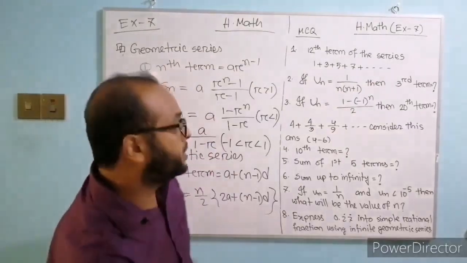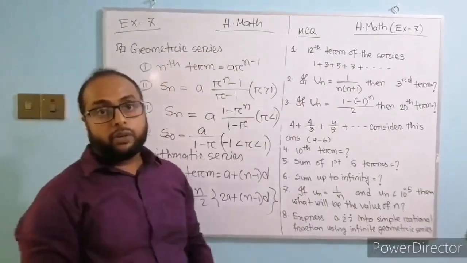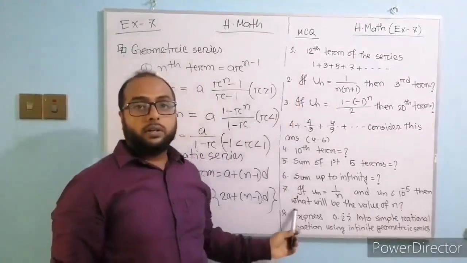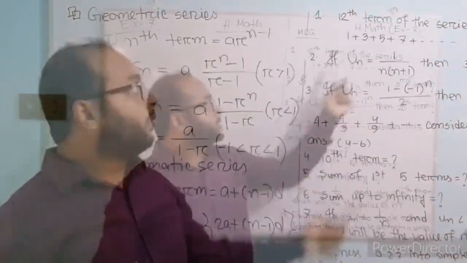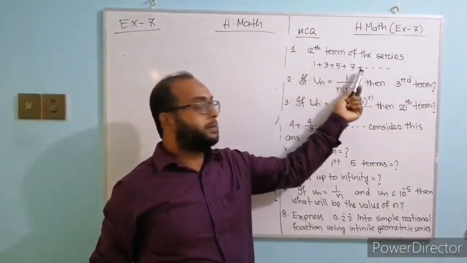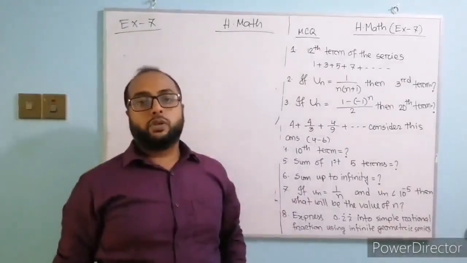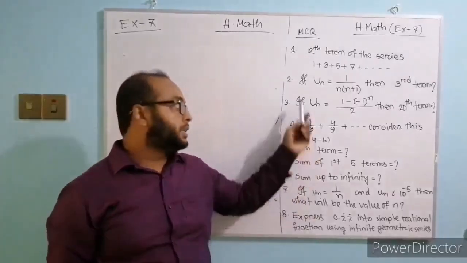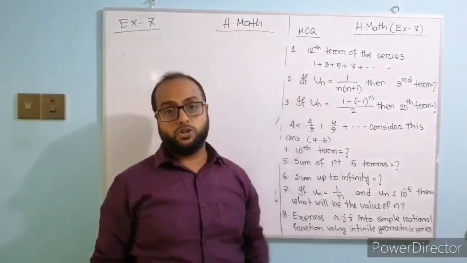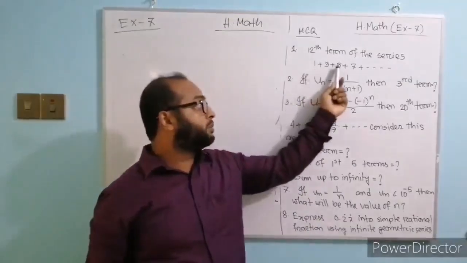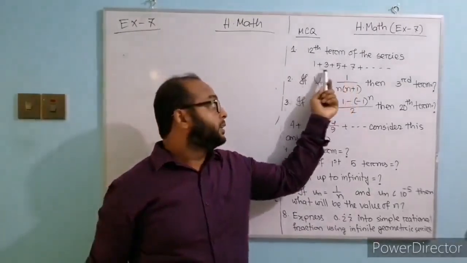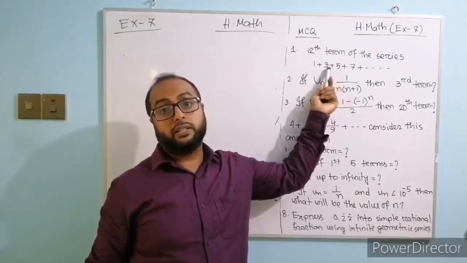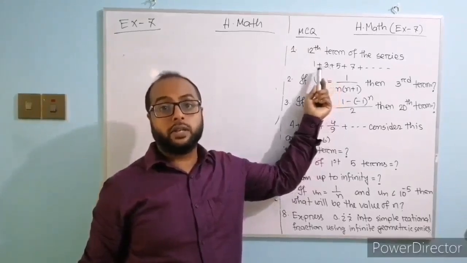Okay, now let us discuss the MCQ. To save you time, I have written these questions. Firstly, find the 12th term of the series 1 plus 3 plus 5 plus 7 and so on. For solving series problems, firstly you have to know whether the series is arithmetic or geometric. Here, 1 plus 3 plus 5 plus 7 has a common difference. If a series has a common difference, then it is an arithmetic series.